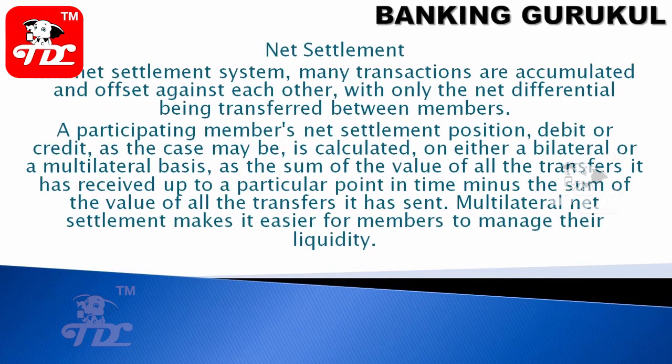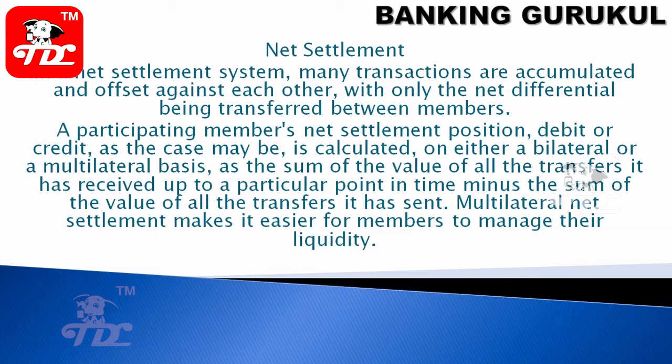Net settlement is used for NEFT. Every half an hour the amount is settled, not one-to-one per transaction. In a net settlement system, many transactions are accumulated and offset against each other, with only the net differential being transferred between the members.